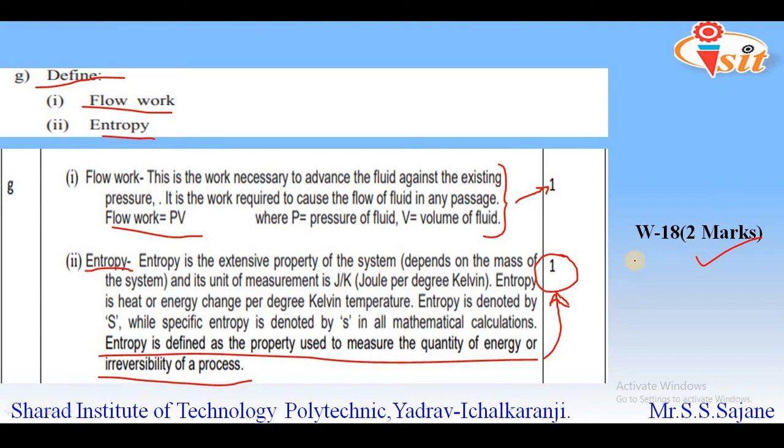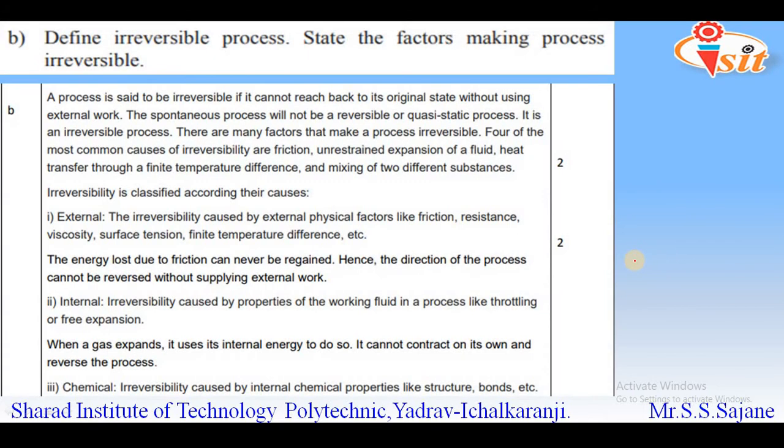Then the next question was: define irreversible process and state the factors making the process irreversible. We have also studied what is a reversible and irreversible process, and after the definition we have seen the examples for the same. Here they have just asked the question in a different manner. Instead of examples, they have asked what are the factors that make the process irreversible.